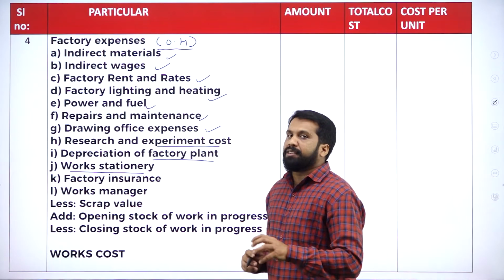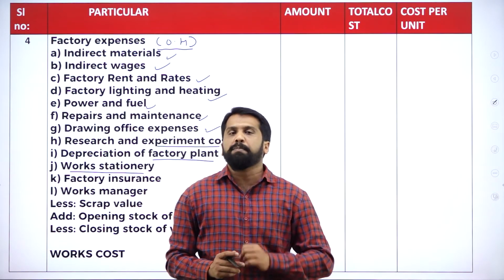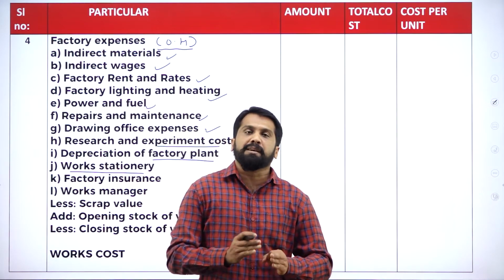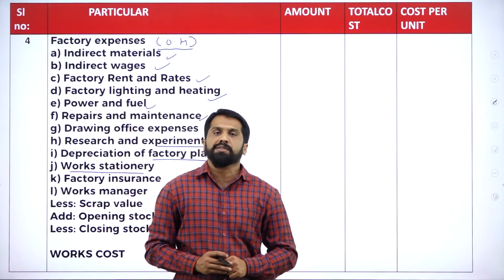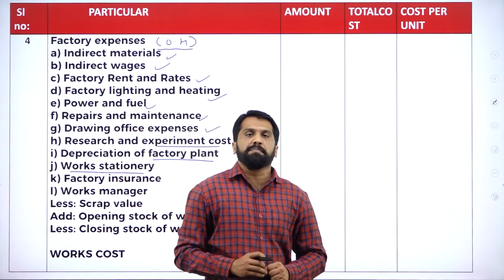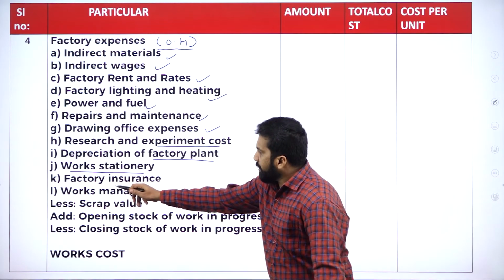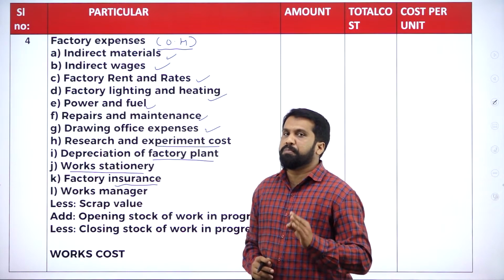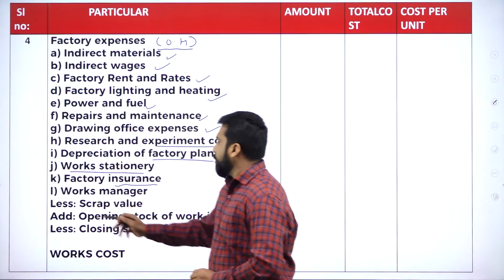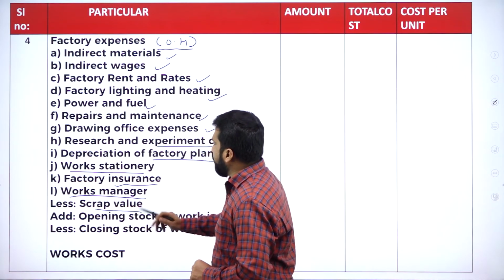And in a factory, a number of workers will be there. We have machines, we have power, everything. If something happens, the company has to bear those losses. For emergency purposes, for safety, the company will go for insurance. That is called factory insurance. Hope you are clear.